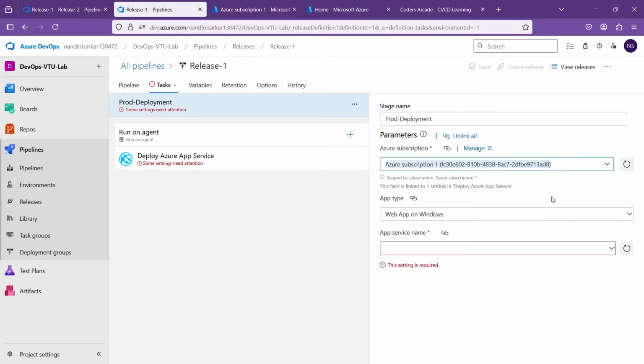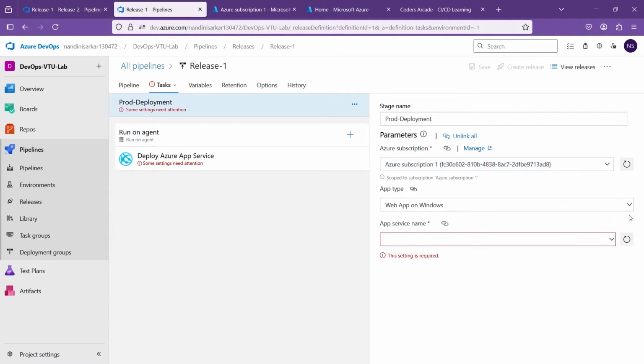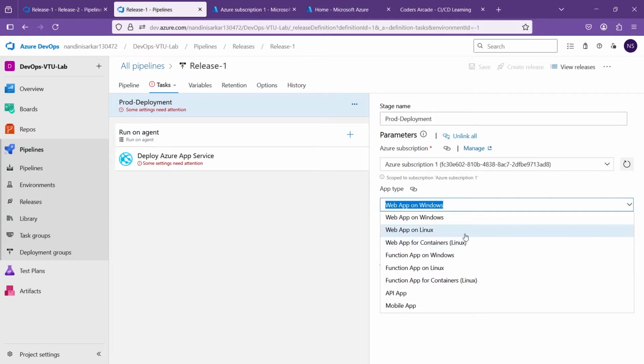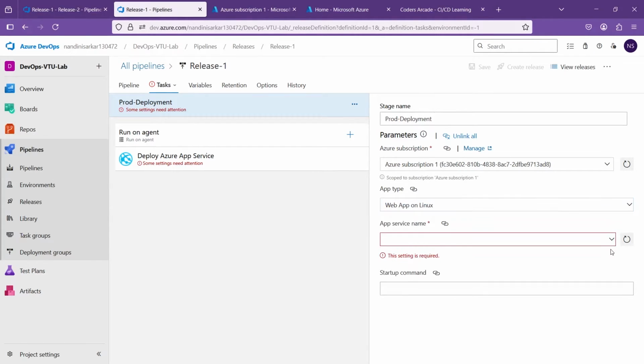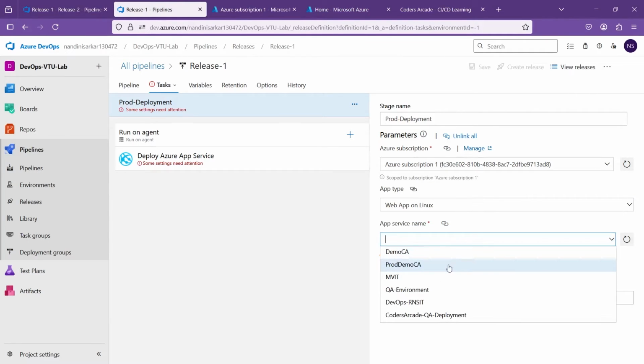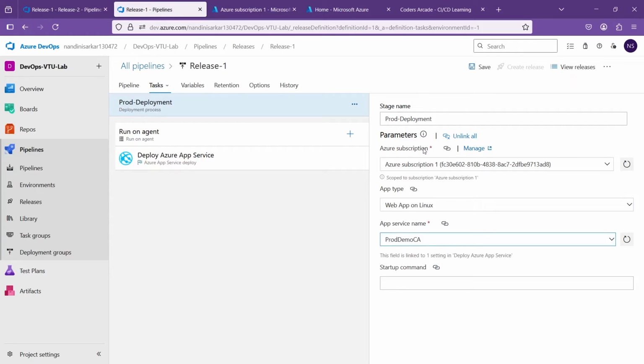Once it is authorized, just do one thing. Once you have given all the credentials and authorized, remember it was web app on Linux. So select Linux and then select the app service name. This time it will be prodDemoCA. Okay, prodDemoCA. And no startup commands, anything. Everything else is the same, but this time it will be prodDemoCA. Earlier it was DemoCA. You can write QA and prod if you're getting confused.